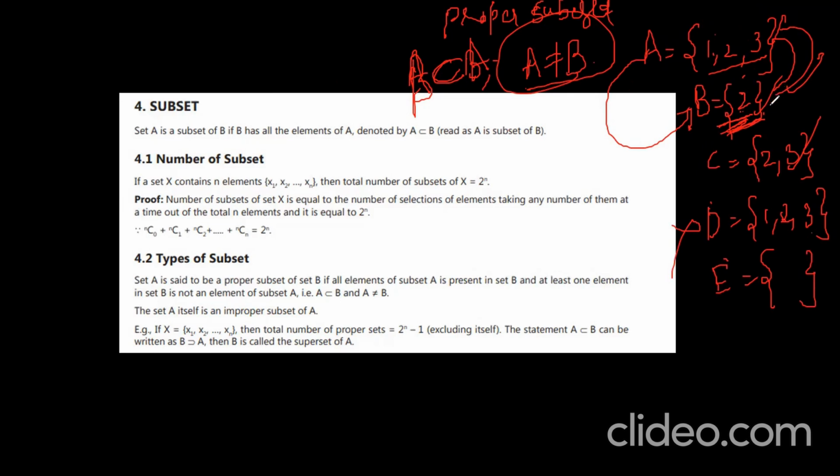B is a subset of A, C is a subset of B. So these are all subsets of A. You understand? Subsets of A are B, C, D, all. Okay. If B is a subset of A and A is not equal to B, then it can be called a proper subset. Okay. Very good.